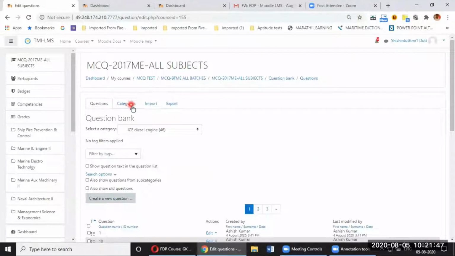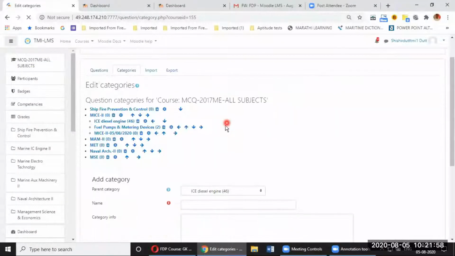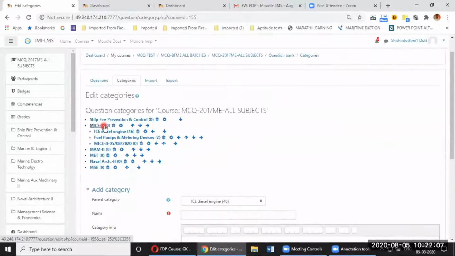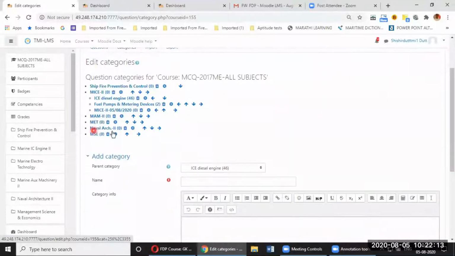So let me click on categories over here. You can find 4 tabs over there: questions, categories, import and export. So I'll click on categories. And as you can see, I have already created categories by the name of the subjects: ship, fire prevention and control, MICE 2, MAM 2, MET, marine electro technology, naval architecture 2, and management science and economics MSc.